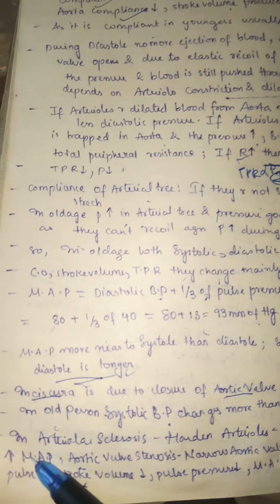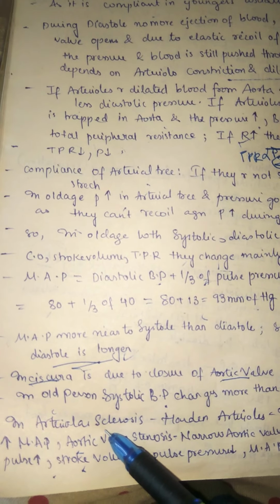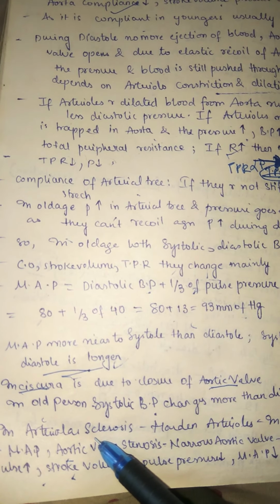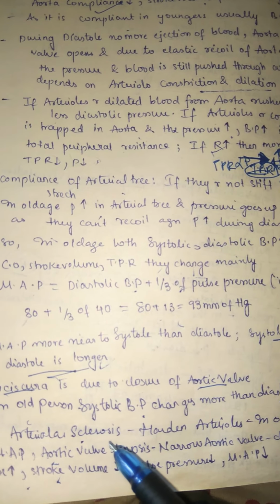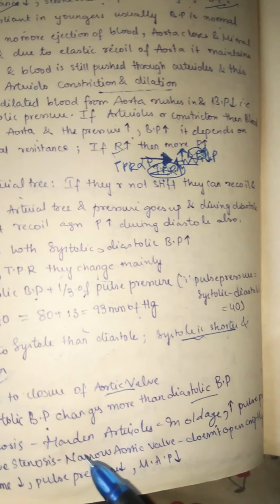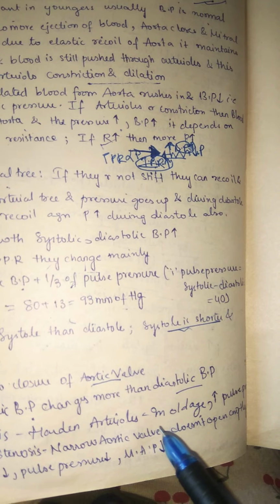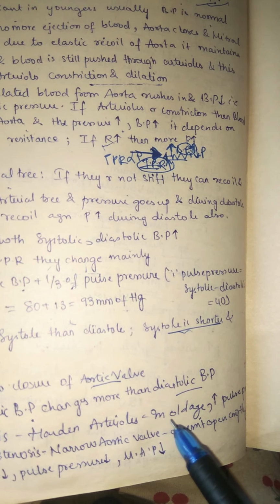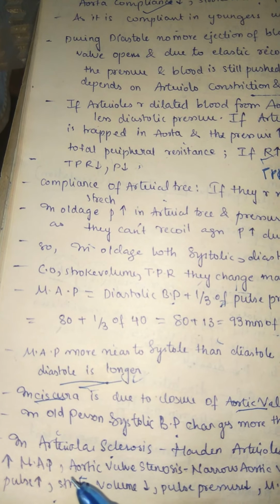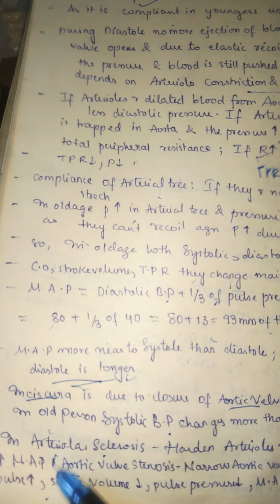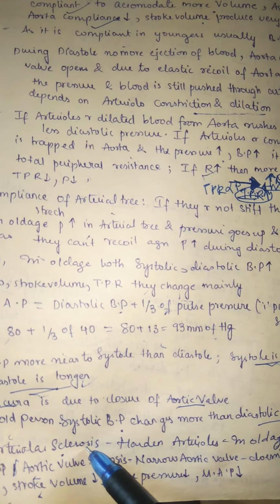And next, in arteriosclerosis, in atherosclerosis, some plaques are formed in our blood vessels. So the arterioles become harder in old age. Already the arterioles are harder, and now there are also plaques. So this increases the pulse pressure and also increases the mean arterial pressure. These are the conditions which take place in atherosclerosis.